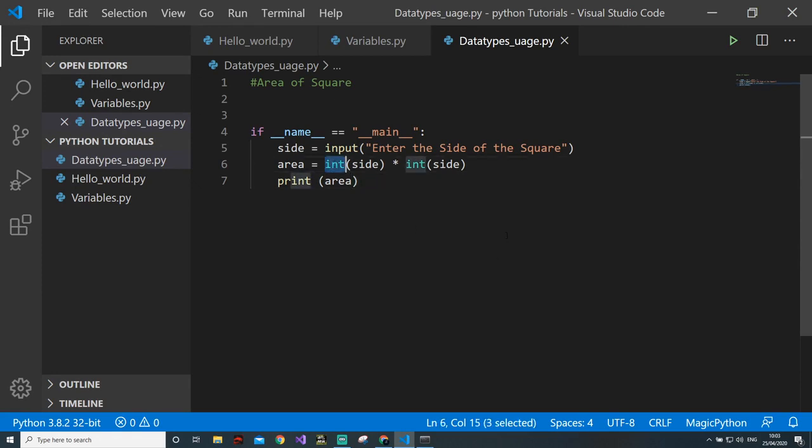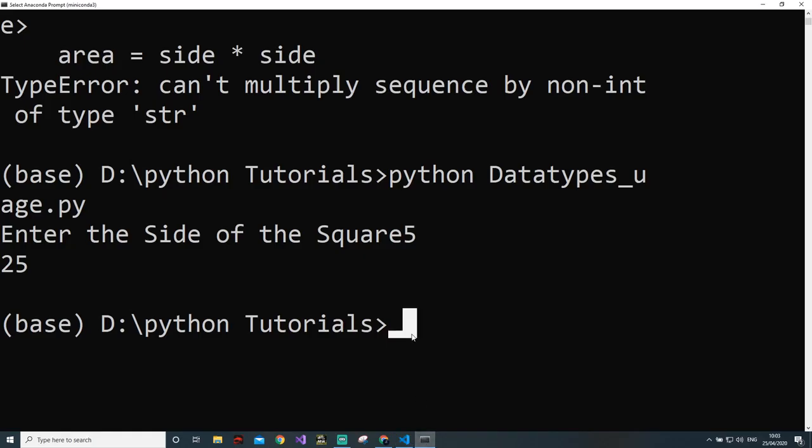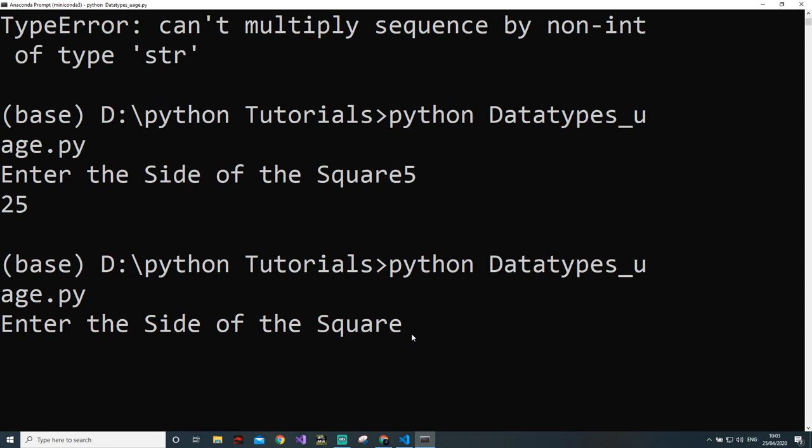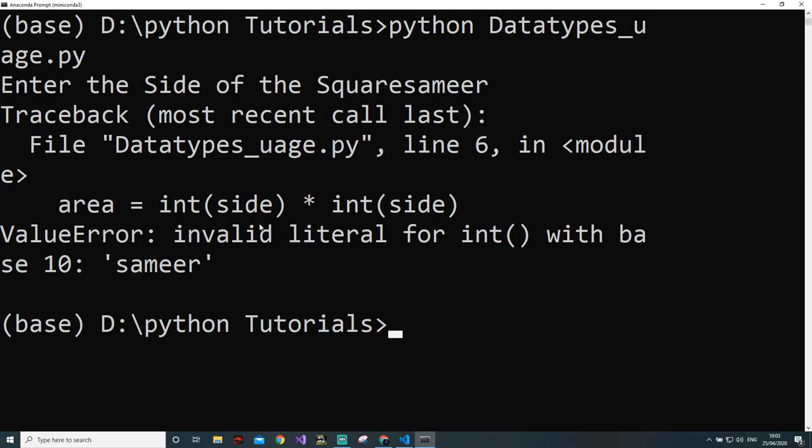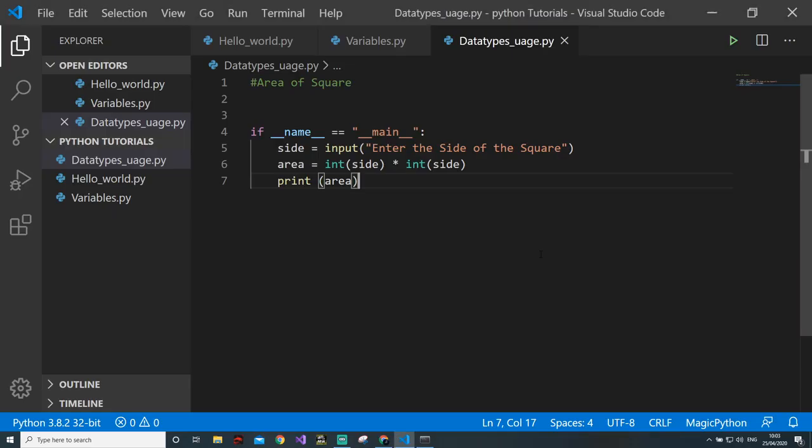You can obviously cast any type to another, but there are some typecasts you can't do. That means you can't convert a string into an integer, because that will be an invalid cast. For example, if I don't enter 5 here and instead enter something like Samir, see, invalid literal for integer. So you can't convert everything into everything. You can't always convert x to y. You have to see what is actually convertible.